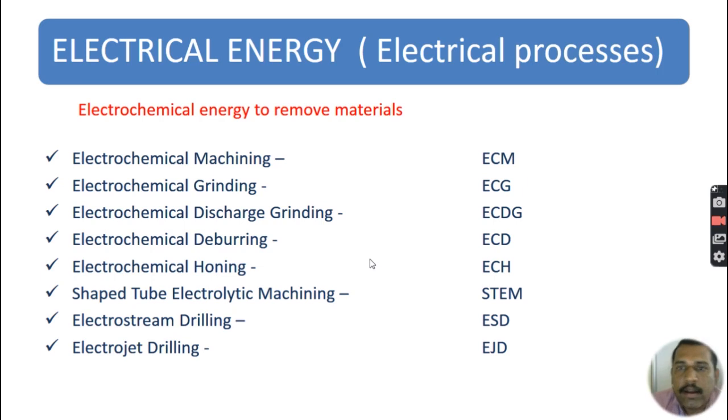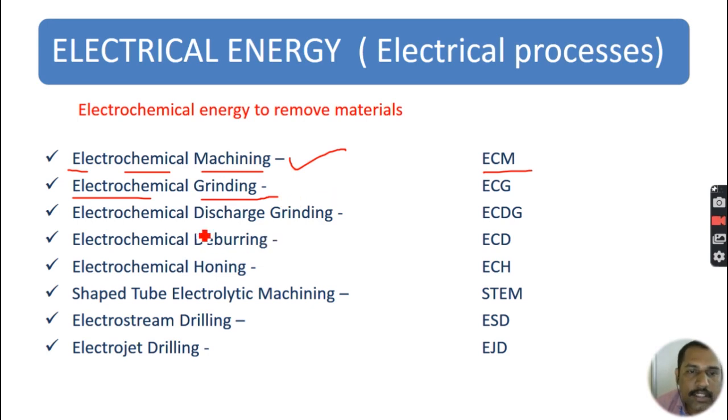The second classification of unconventional machining processes is electrical energy based processes. Here electrical energy is used to remove the materials. If we take the first process, electrochemical machining, the electrical energy is used to produce a chemical reaction, and due to the chemical reaction the metal is removed. Similarly, in electrochemical grinding the principle is the same as electrochemical machining, but here the grinding operation is carried out.